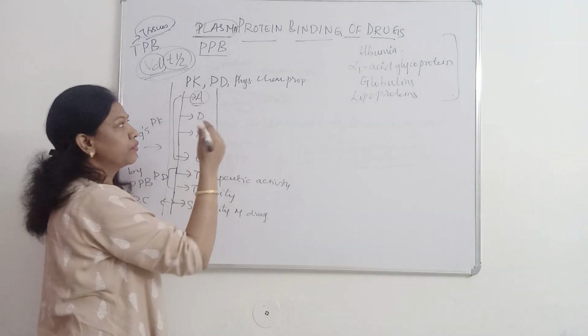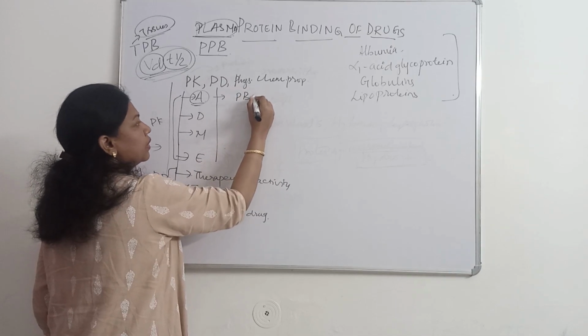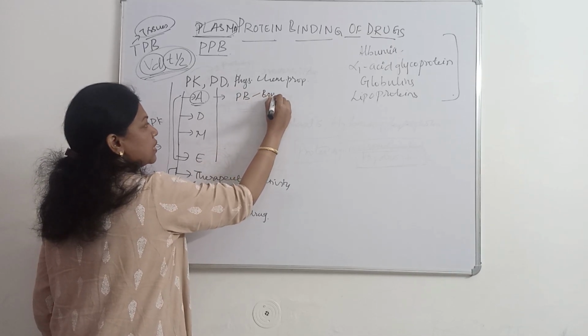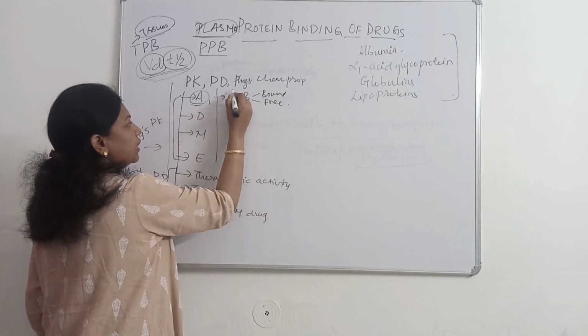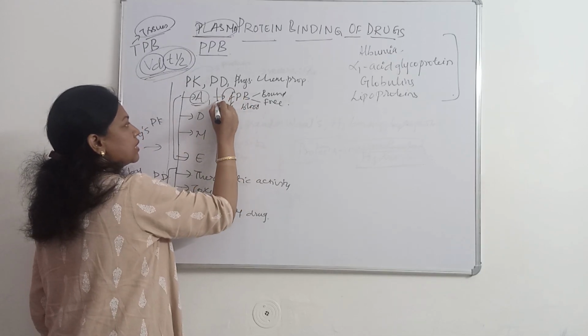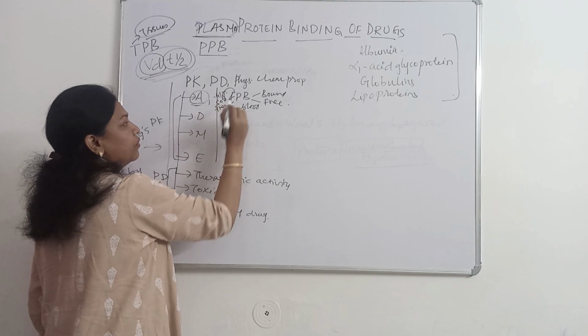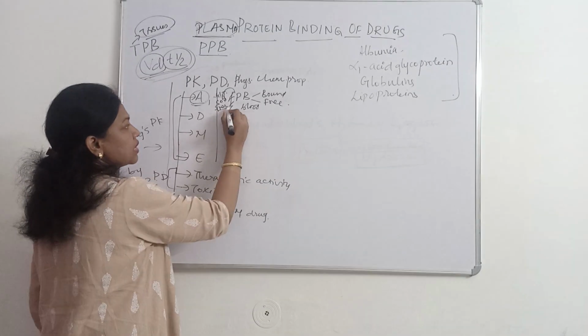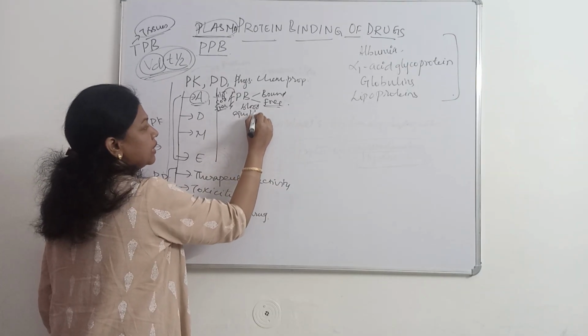What does protein binding of drugs do? It will make the drug into bound form. Some will be available in free form, and this is inside blood. At the site of administration or in the GIT, we have only free form of drug. So the equilibrium of the free form will be disturbed.